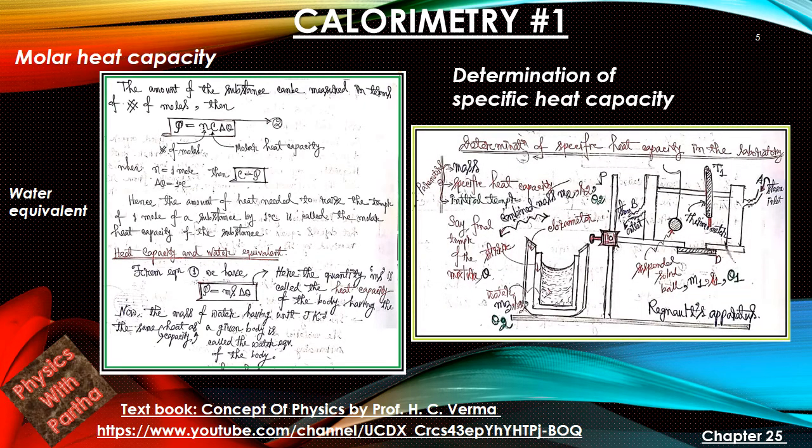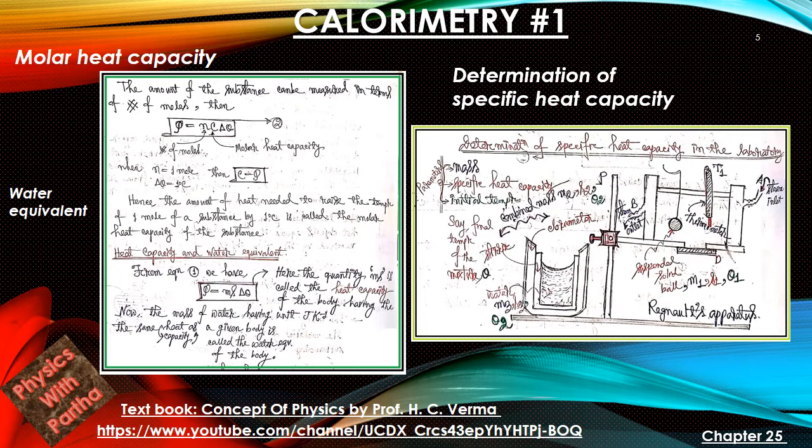Next, let us see one arrangement to determine the specific heat capacity. So here, determination of specific heat capacity by Regnault's apparatus. Here we can see that 3 parameters are there: one is mass, one is specific heat, and then initial temperature. These things we know. Then we can see in the apparatus 1 calorimeter in the left hand corner of this picture, which is a copper vessel mounted in a wooden box to isolate it from the surroundings. Then we can see 1 stirrer, and water is inside it.